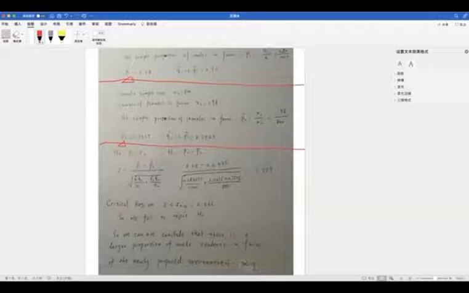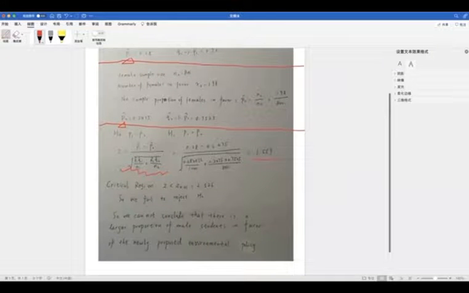After that, we can begin the hypothesis test. We set H0: P1 equals P2, and H1: P1 minus P2 larger than 0. After that, we calculate Z using this formula, and we get a final result of Z equals 1.559. After that, we should decide a critical region, because in the problem it says alpha is 0.01.